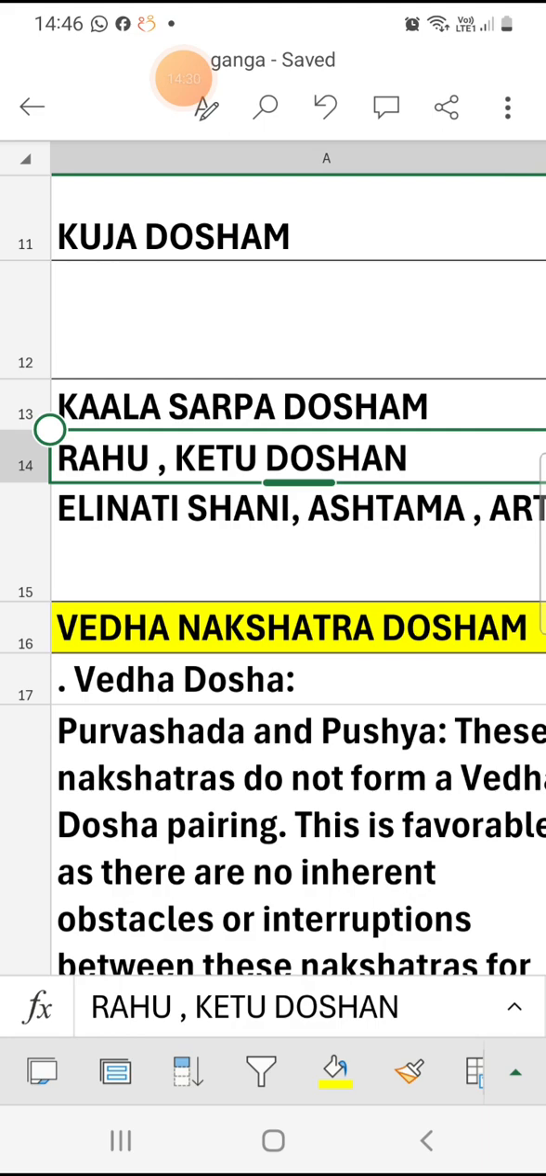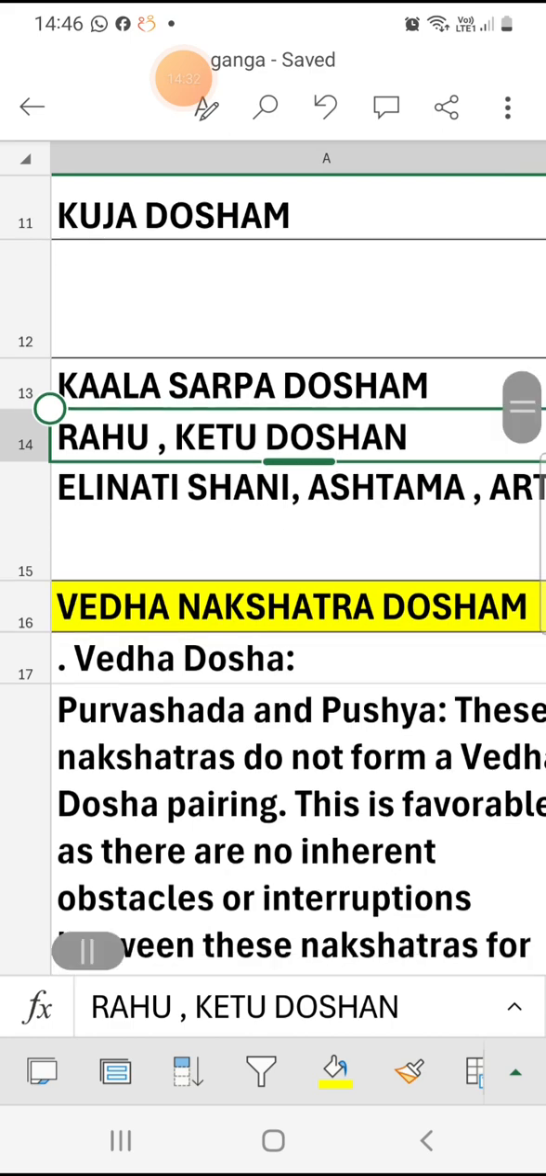If a dosha is there, don't fear, don't panic. Puja, remedies, chanting of mantras. Chant the mantras, perform pujas, perform Rahu Ketu pujas, don't be afraid, don't fear yourself.